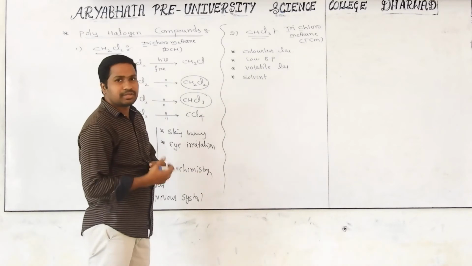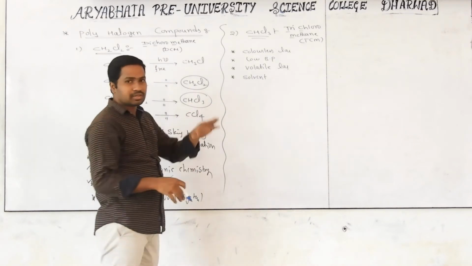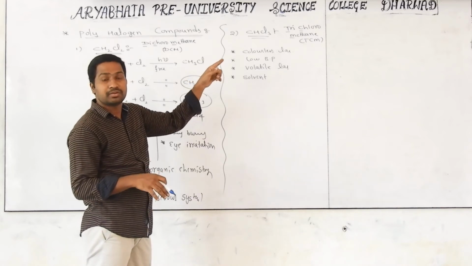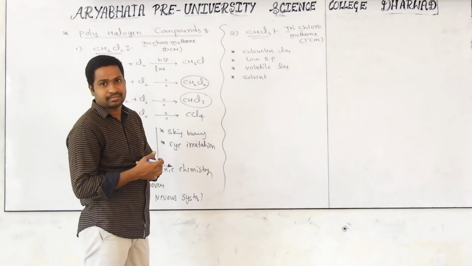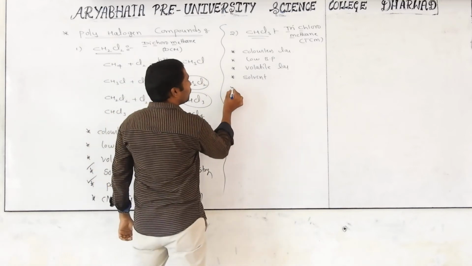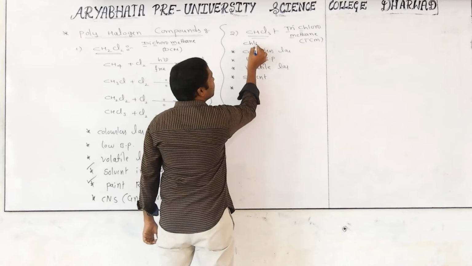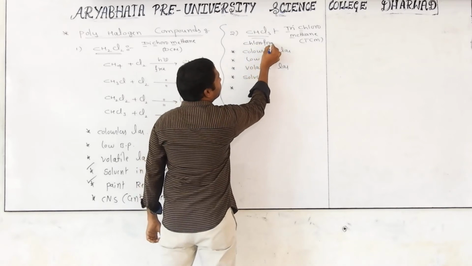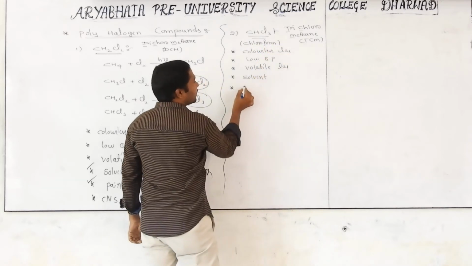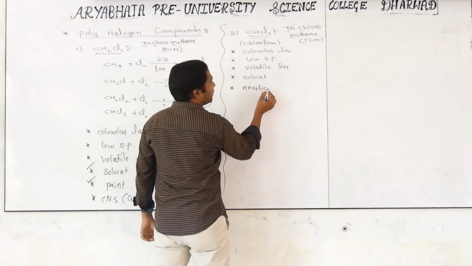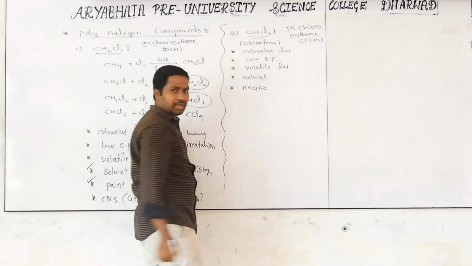But what is special? In olden days, while doing surgeries and operations, they used this as an anesthetic. Chloroform can be used. It is commonly called chloroform. Chloroform is one of the anesthetics.